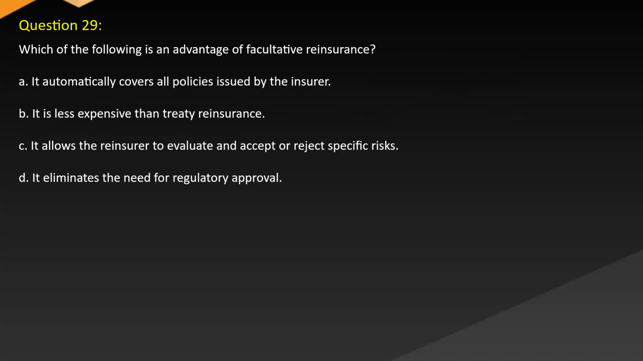Question 29. Which of the following is an advantage of facultative reinsurance? A. It automatically covers all policies issued by the insurer. B. It is less expensive than treaty reinsurance. C. It allows the reinsurer to evaluate and accept or reject specific risks. D. It eliminates the need for regulatory approval.